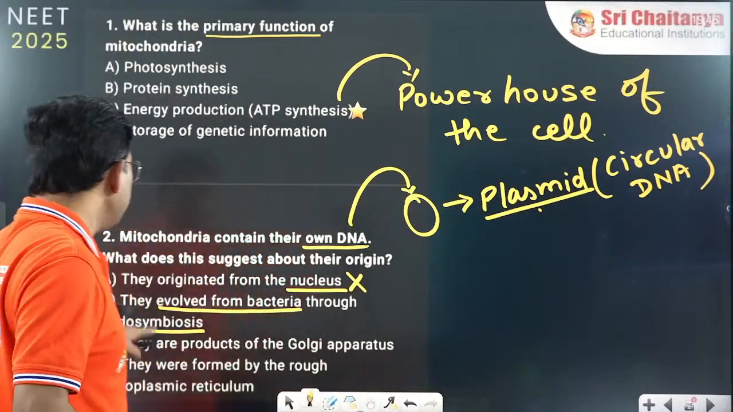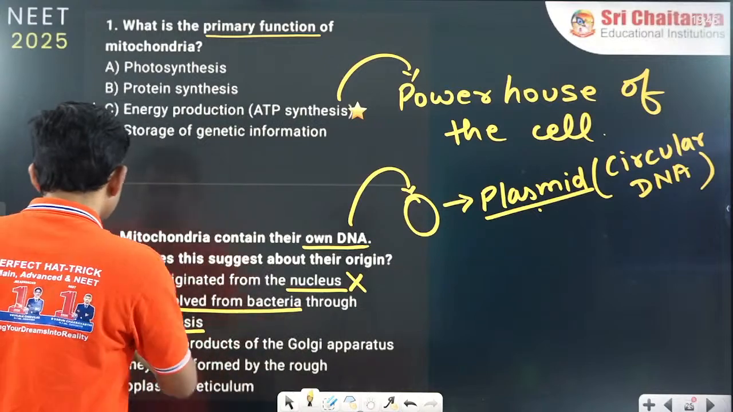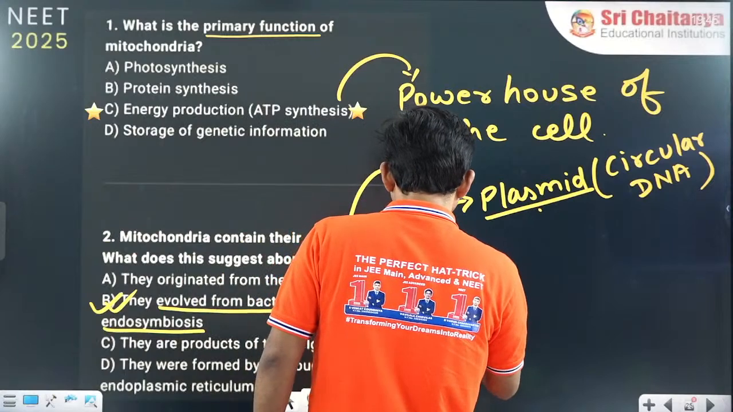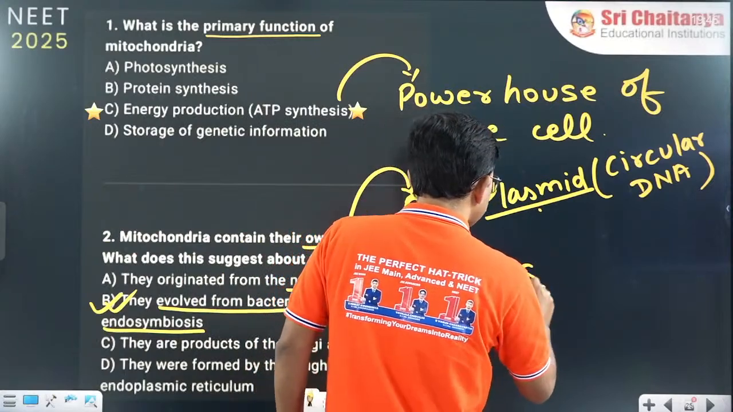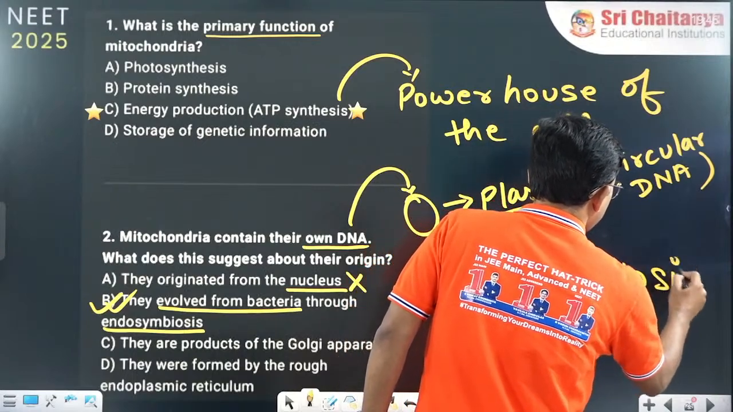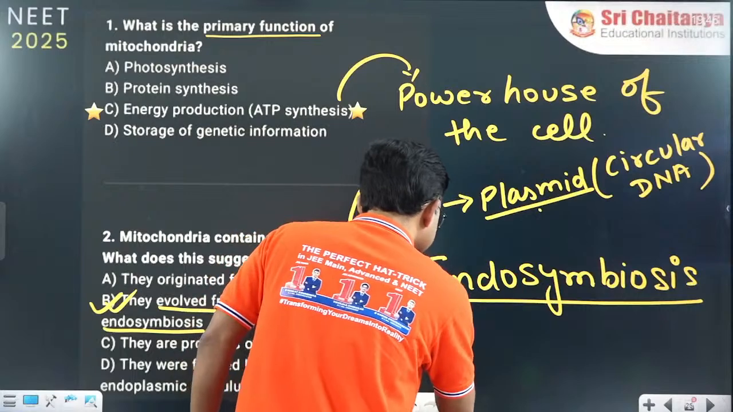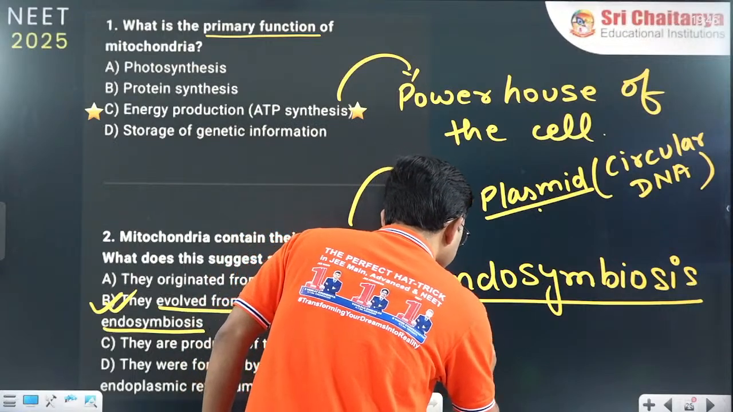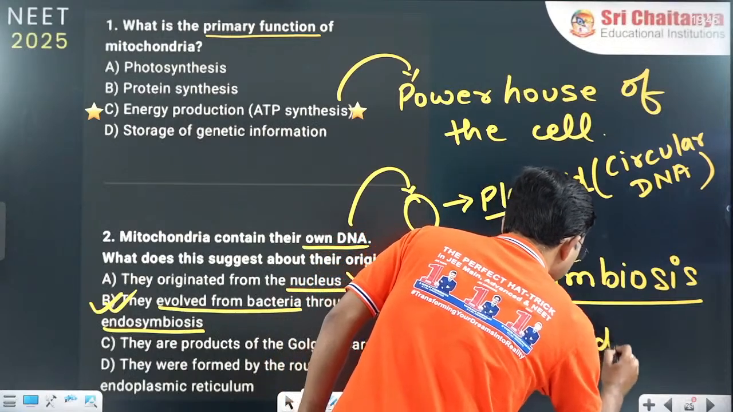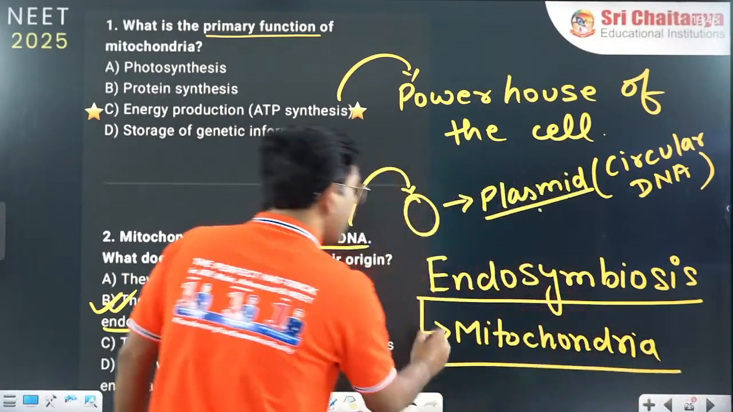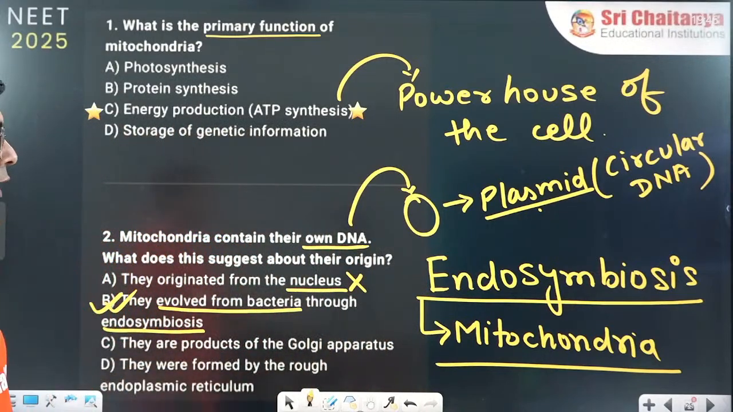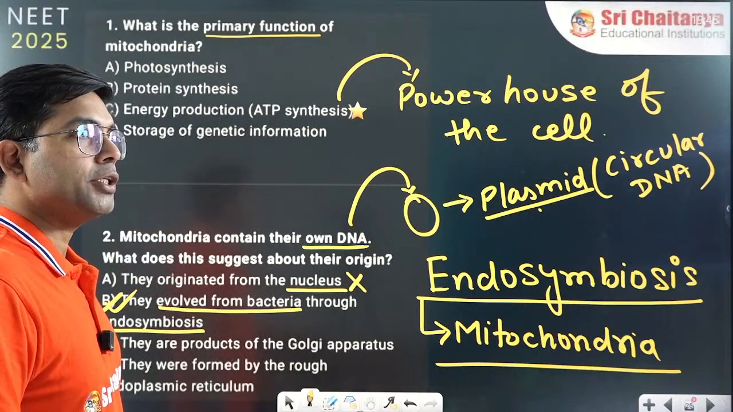So that is why they evolved from bacteria through endosymbiosis. Remember, this term is very important. Endosymbiosis. Remember, mitochondria is formed through endosymbiosis. So this point is clear. Let's move on to the next question.